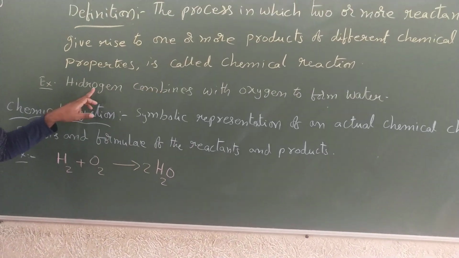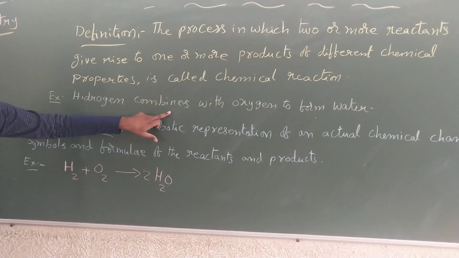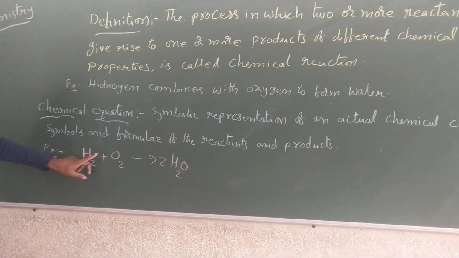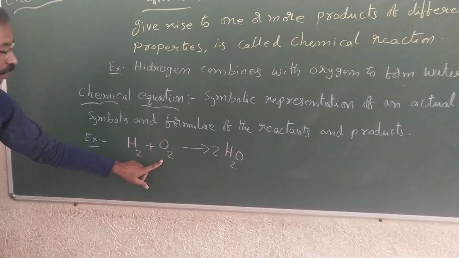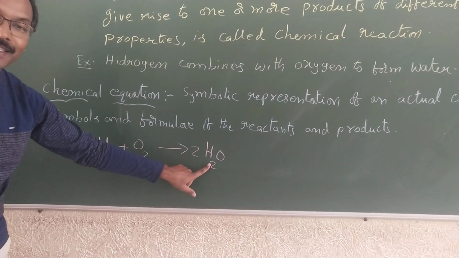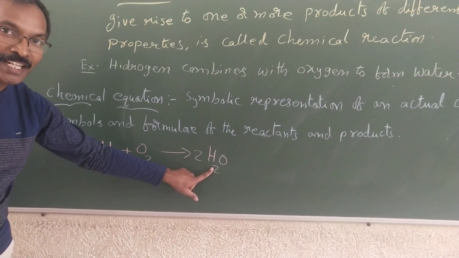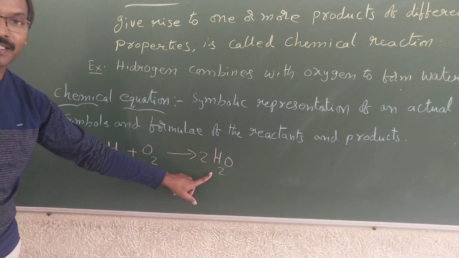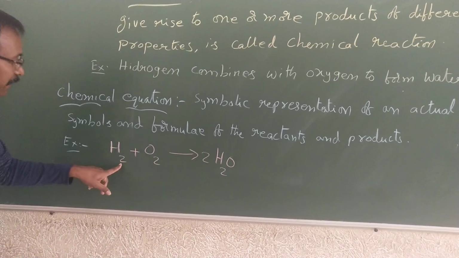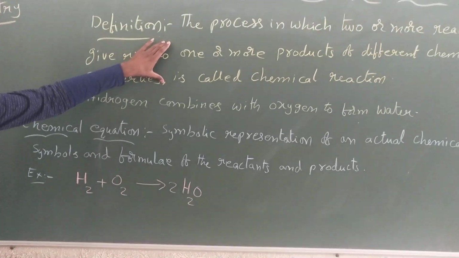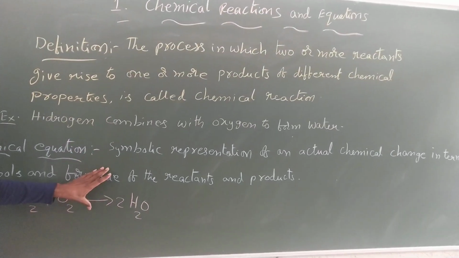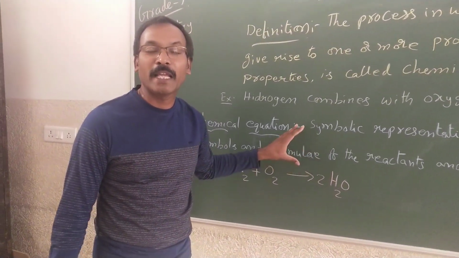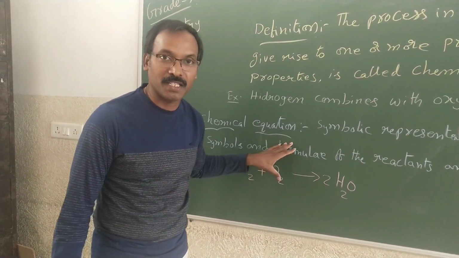The same example we gave for the chemical reaction, I am writing in terms of symbolic notation. See here, hydrogen combined with oxygen to give you water. Clear children? Hydrogen combined with oxygen to give you the water. Okay, this is the equation and this is a chemical reaction. Now we are going to learn in detail about chemical reactions and equations.